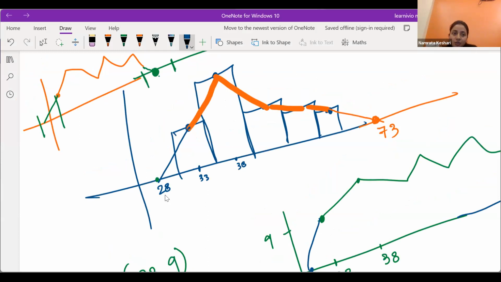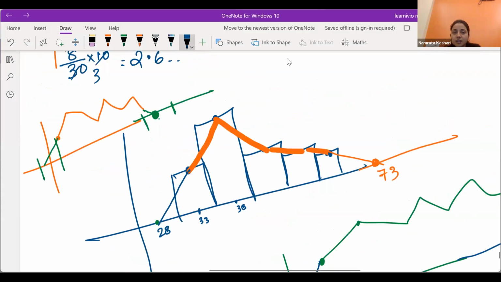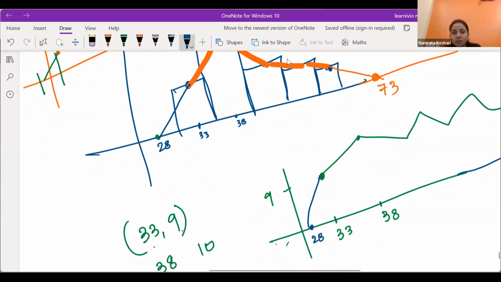But after this class, you have to sit with the book. You have to draw a few figures by yourself, few, not all of them. And you have to make sure you are understanding everything. Got it? Yes, ma'am. I'll be sending the assignment from statistics after the class. Please do attempt those assignments and let me know if you are having any doubts.